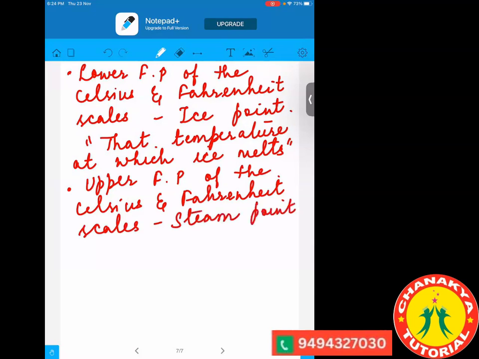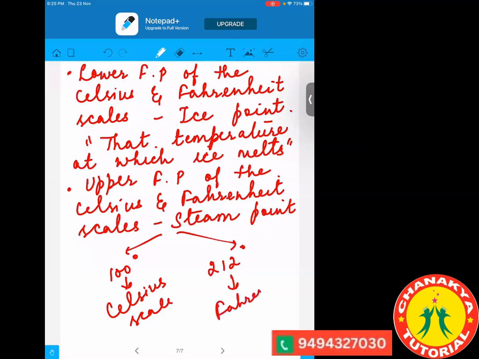So the lower point is called the ice point and the upper point is called the steam point. It has a value of 100 degrees on the Celsius scale. And the steam point for the Fahrenheit scale is 212 degrees Fahrenheit.